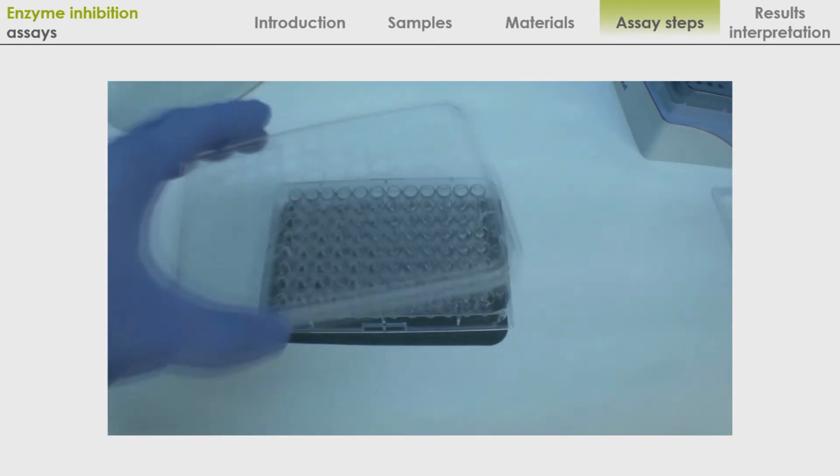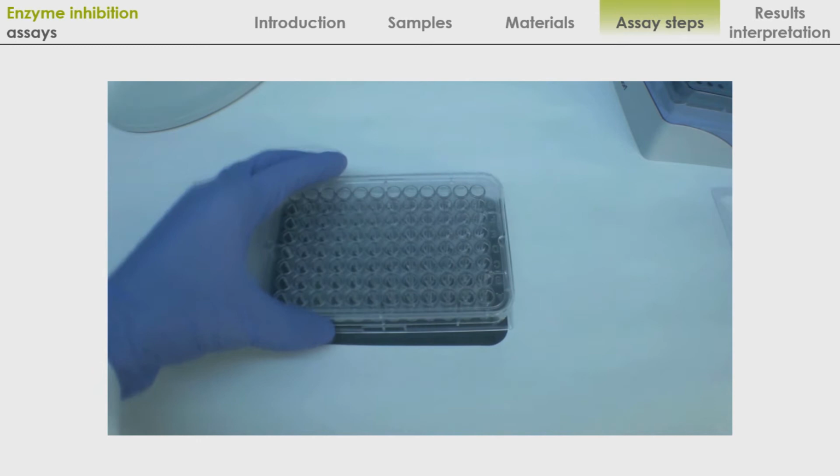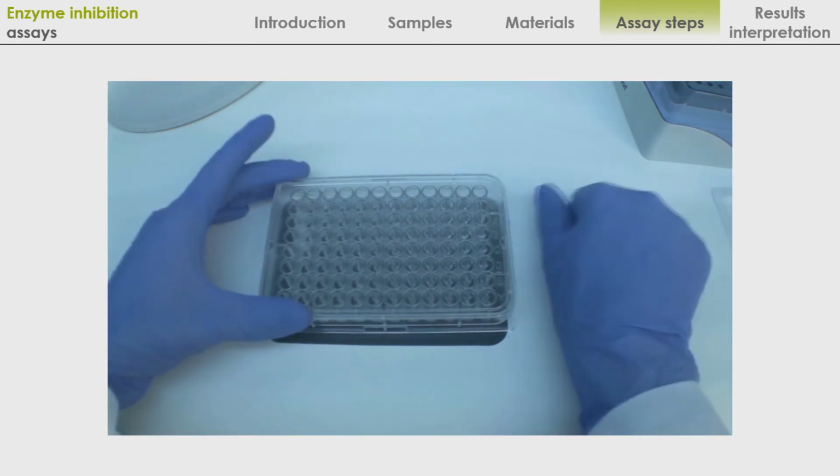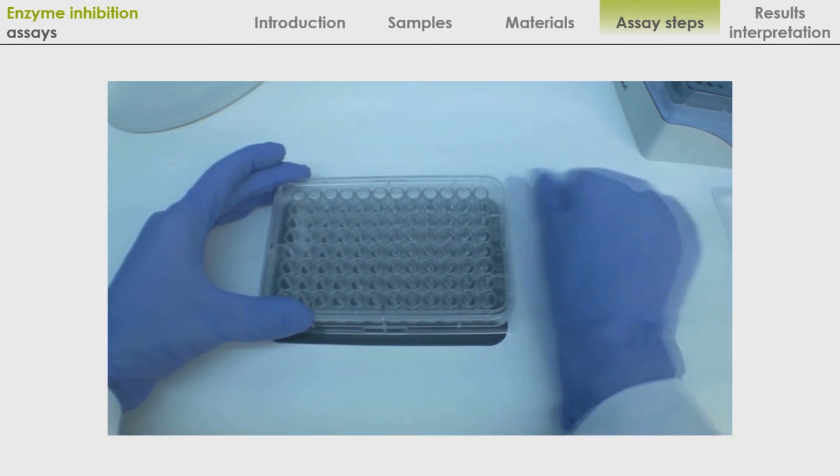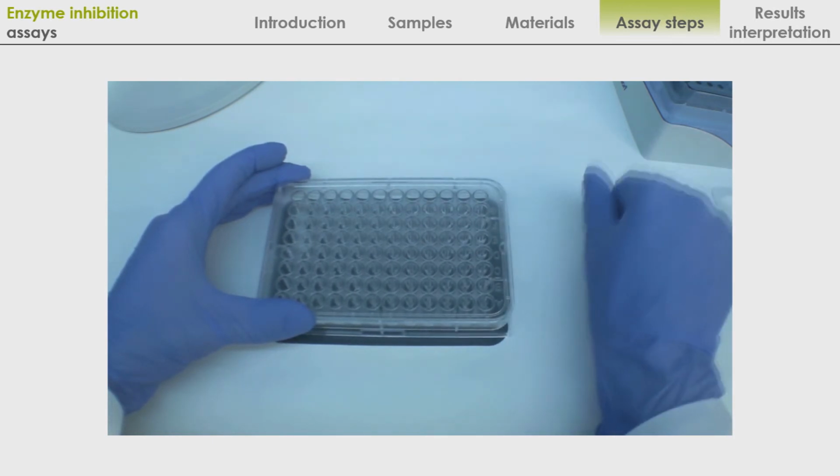When the enzyme is finally added to all the wells, the plate should be gently mixed so as to connect all the reagents without splashing them.